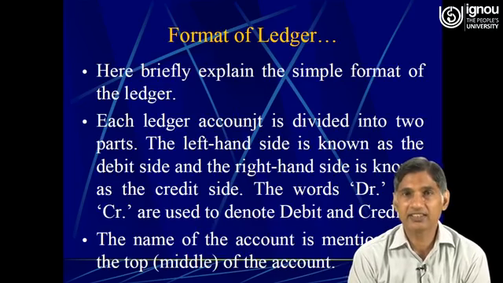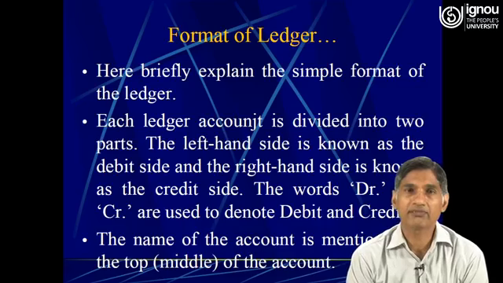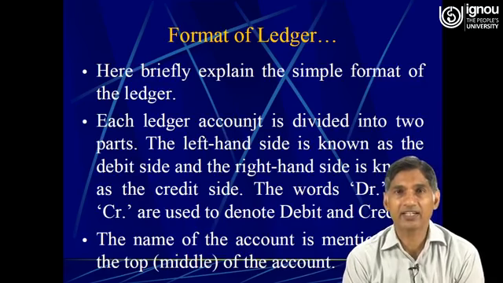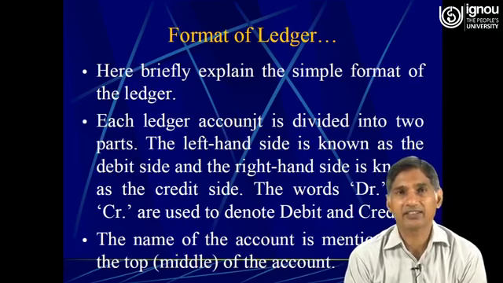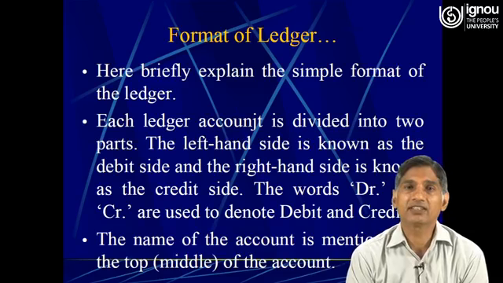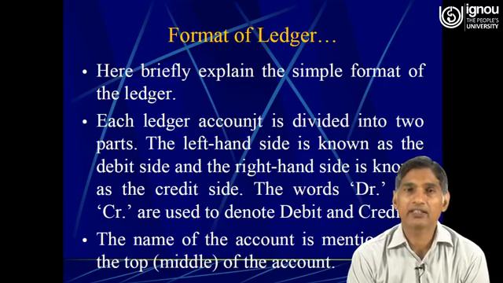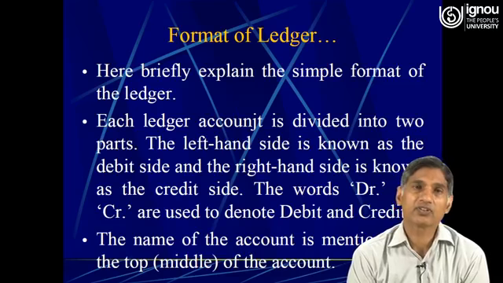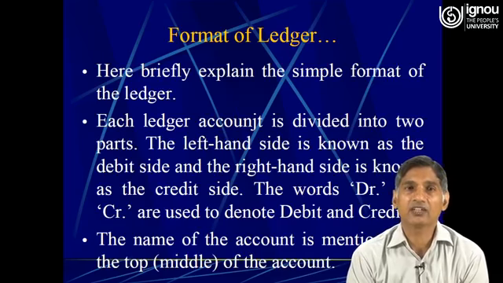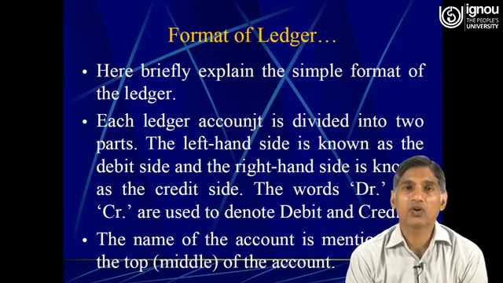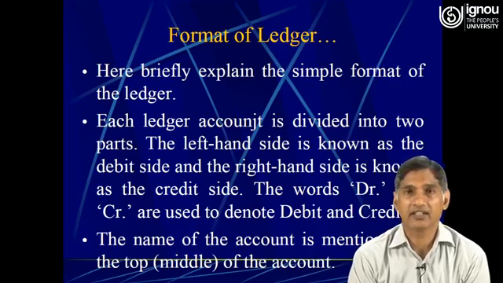The left hand side is known as the debit side and the right hand side is known as the credit side. The words DR, which stands for debit, and CR, which stands for credit, are used to denote debit and credit.